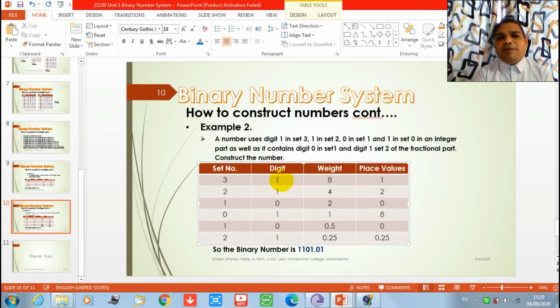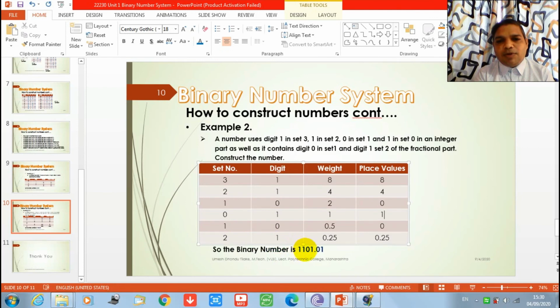Weight 8 multiplied by digit 1. So the place value of this digit will be 8. Digit 1 multiplied by weight 4, so place value will be 4. Digit 0 multiplied by weight 2, place value will be 0. Digit 1 multiplied by weight 1, place value will be 1. Digit 0 multiplied by weight 0.5, place value will be 0. Digit 1 multiplied by 0.25 weight, place value will be 0.25. So this is correct. Let's see whether I have written the binary number correct or not.